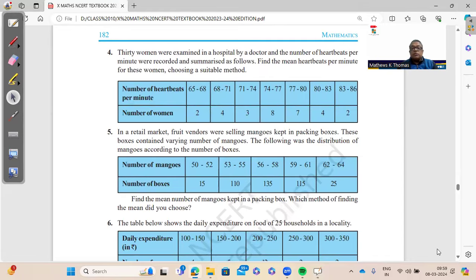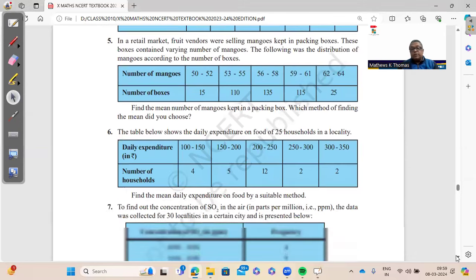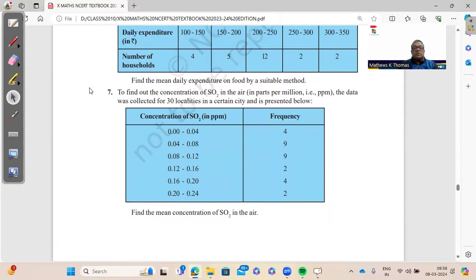Another question you need to practice is question number 5, because here the class intervals are not continuous. You can make them continuous by subtracting 0.5 from the lower limit and adding 0.5 to the upper limit, so 49.5 and 52.5, like this. Before doing the question, you need to do that. And there's question number 7, which you can practice because its values are in decimals, and some people find it difficult.